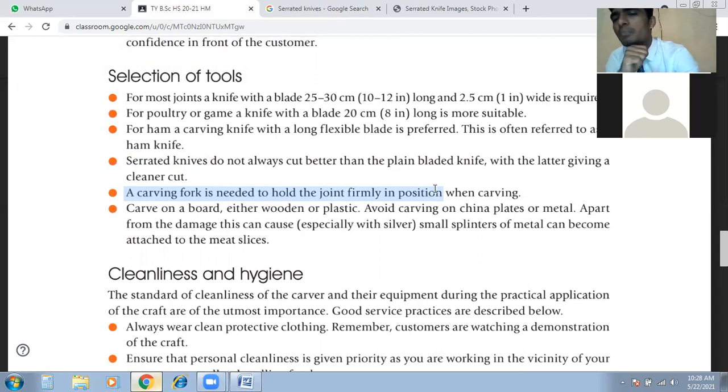Avoid carving on china plates or metal. Apart from the damage this can cause, especially with silver, small splinters of metal can become attached to the meat slices. If we carve the food on metal or on china plates, what problem will occur? If we carve on the metal or china plate, the particles of the china plate or the metal can be attached.